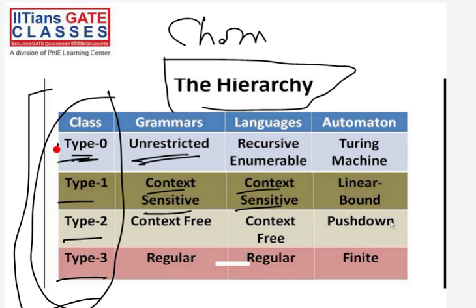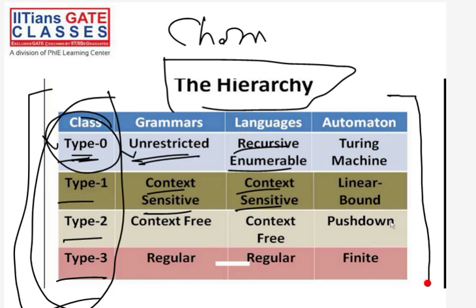Type 0 grammar is called unrestricted grammar. We will see why it is called unrestricted grammar. Because it is generating recursively enumerable language, you can also say that type 0 grammar is recursively enumerable grammar. Similarly, you can see all these things here.